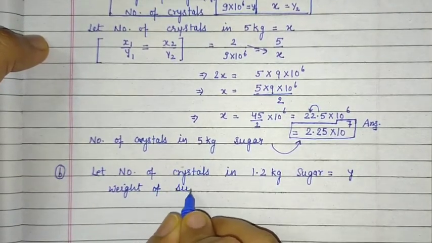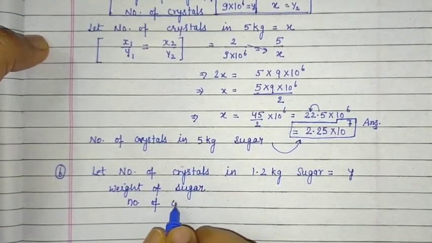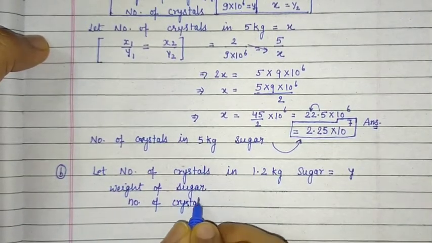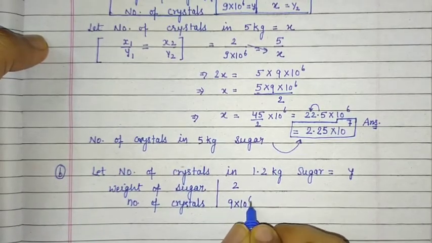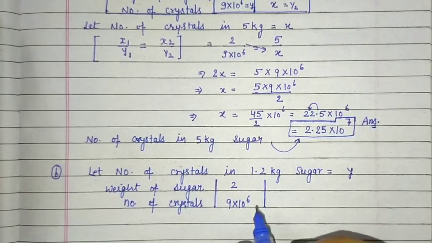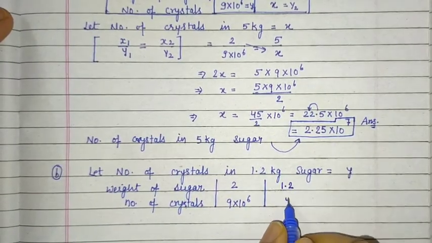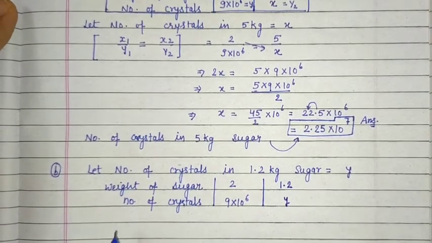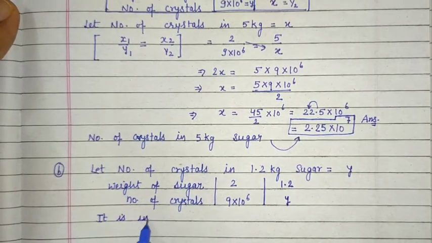Weight of sugar, number of crystals, 2, 9 into 10 raised to power 6, because it is given in the question. And now we have to find for 1.2. So here 1.2 and here y. Same formula, it is also in direct proportion.